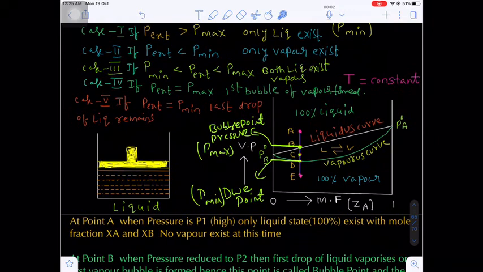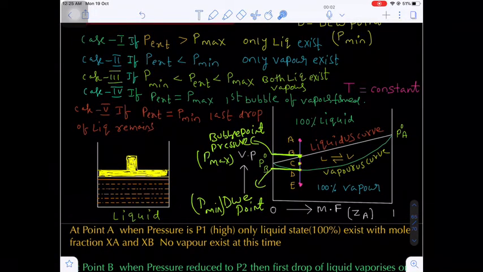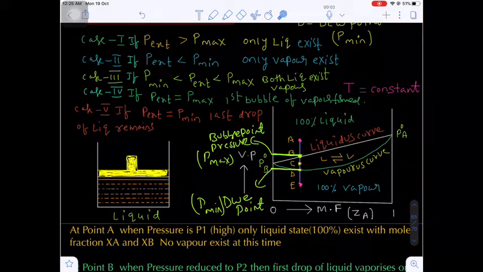First bubble of the vapor is formed at the point B. If the external pressure is exactly equal to the bubble point pressure, then what happens? The first bubble of vapor is formed. In the sense, the first drop of a liquid undergoes vaporization. Are you getting my point?